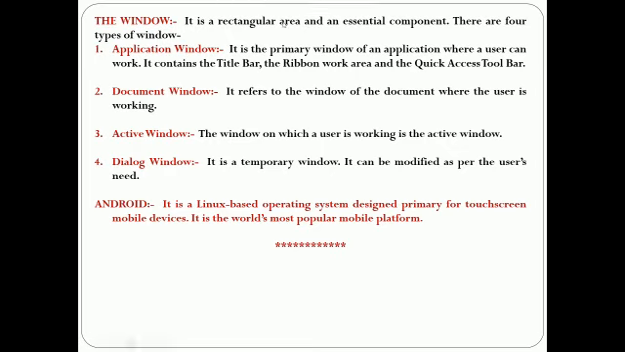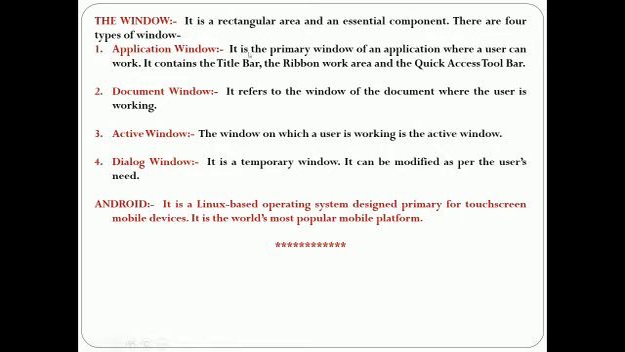It is a rectangular area and essential components. There are 4 types of windows. It is an area where the users can run their applications or documents.